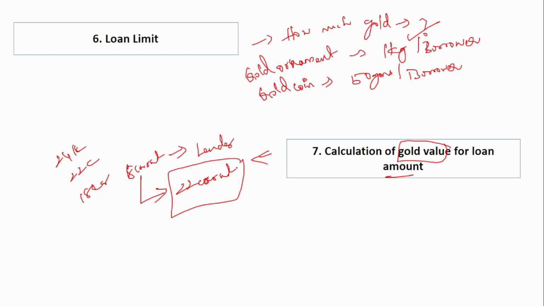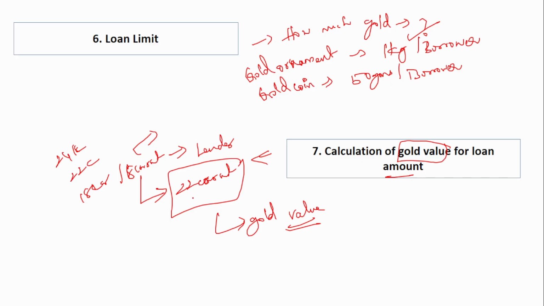Okay, and then only the gold value should be arrived at. Okay, thus I am telling you once again, whatever carat, if 18 carat is submitted, that value should be translated into 22 carat, and then only the gold value should be arrived at. Okay, the gold value should not be arrived at in 18 carat.